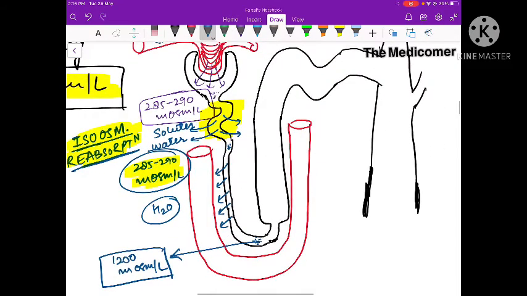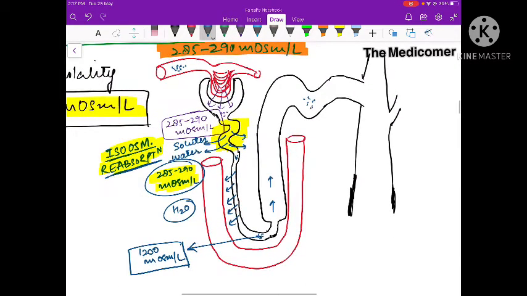Now, as the fluid goes in this direction, through the ascending limb of the loop of Henle, and reaches the distal convoluted tubule, its concentration or osmolality is going to be 50 to 100 milliosmoles per liter. So this fluid is again going to become dilute in nature. That means through this part, reabsorption of solutes is going to take place, and as a result, the osmolality is again going to decrease. So here it's only 50 to 100 milliosmoles per liter.